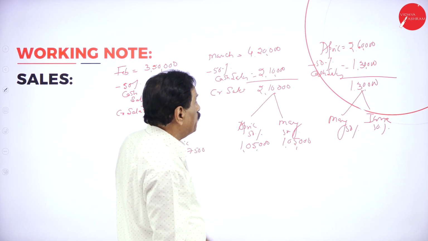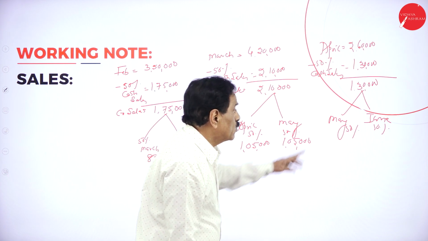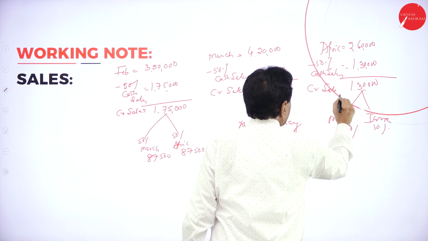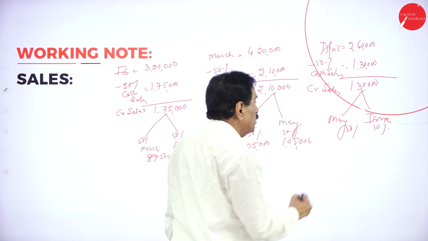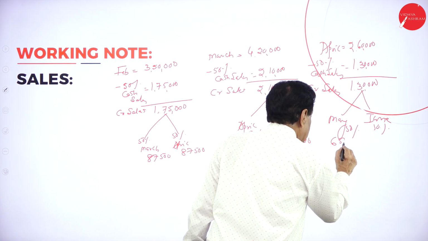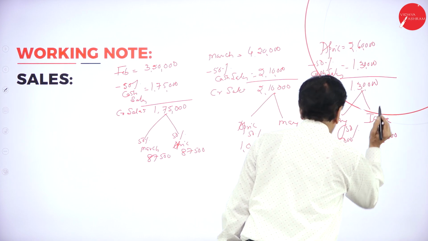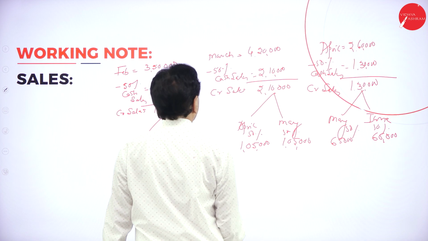So in the month of April, 50%, 1,30,000 is collected. So balance 1,30,000 is the credit sales. So 50% collected in May, another 50% in June: 65,000 in May, 65,000 in June. So this goes in favor of April.